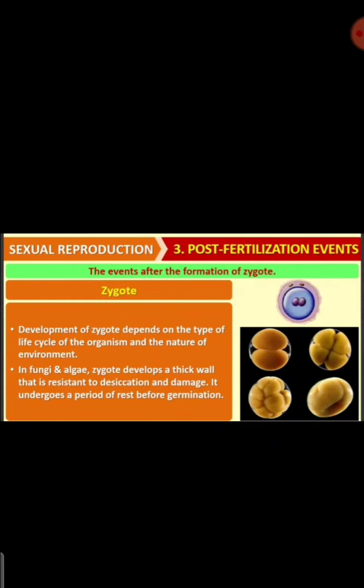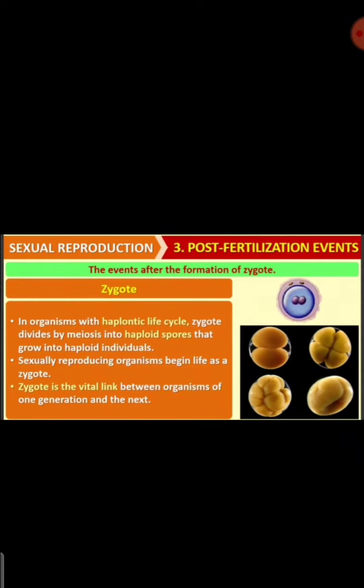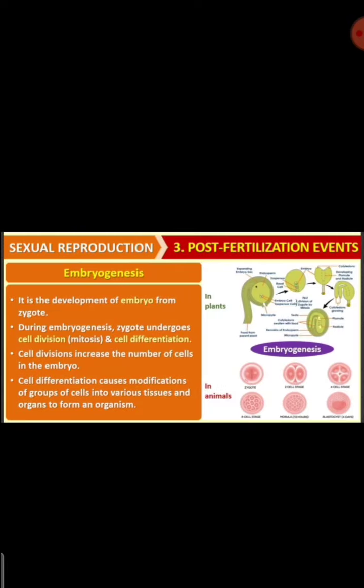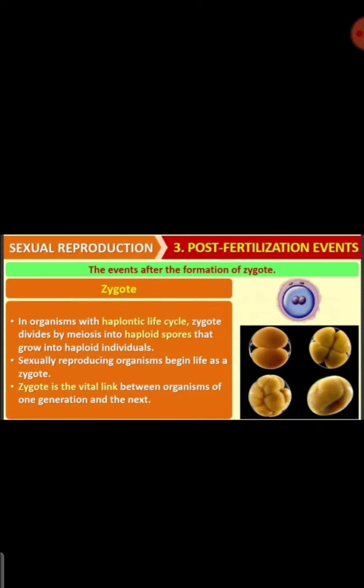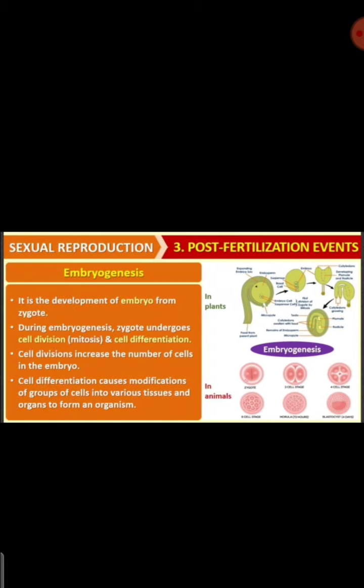So for the zygote, we studied development of zygote, it depends on the type of life cycle, right? So that we have studied. We have studied the haplodiplontic life cycle also, right, where both the haploid as well as diploid organisms occur alternately in the generations, okay.